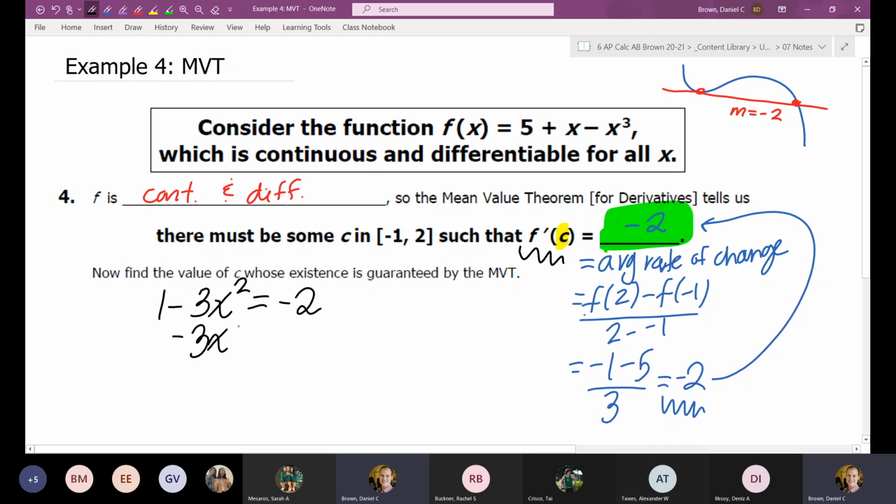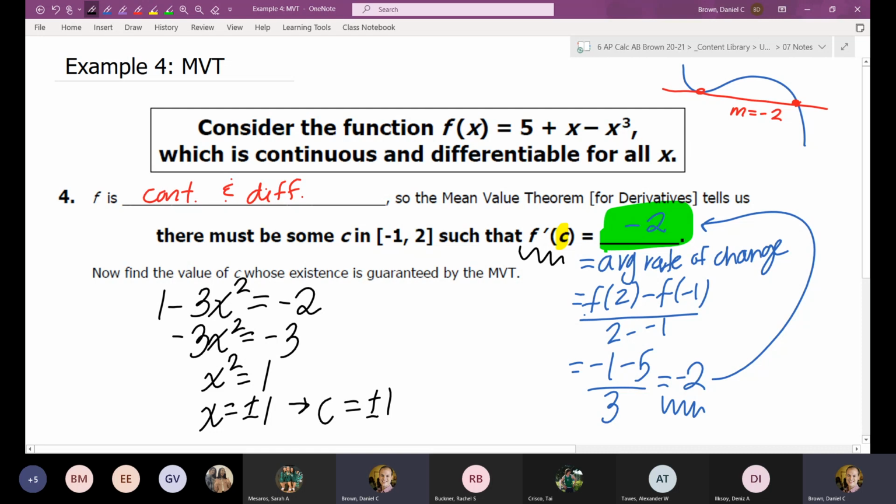And then we just want to solve it. I get x squared is equal to 1. So x would be equal to plus or minus 1. So basically that c value we're looking for is plus or minus 1.